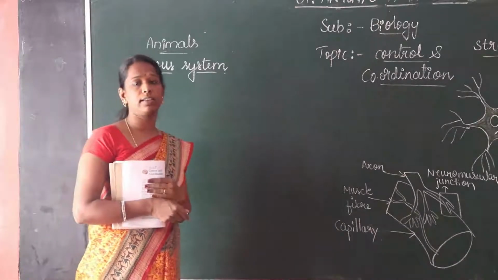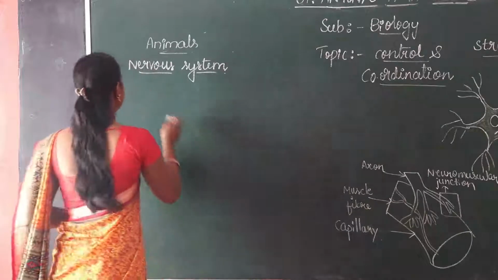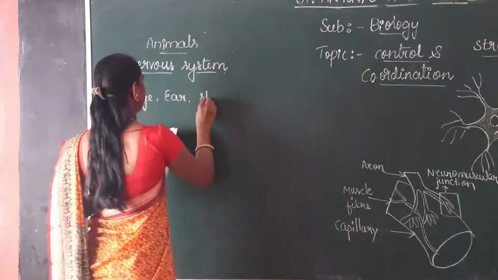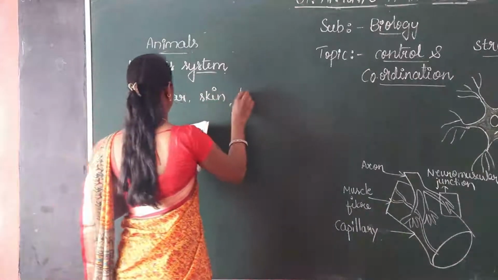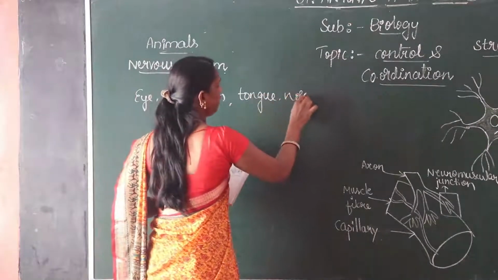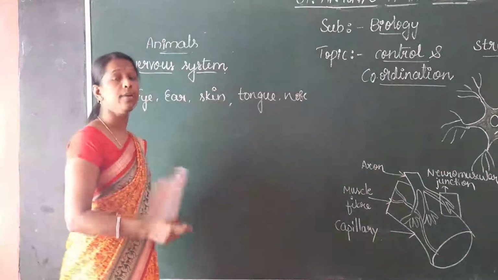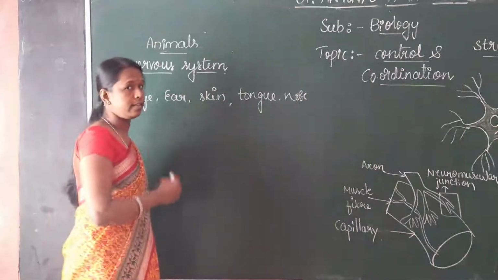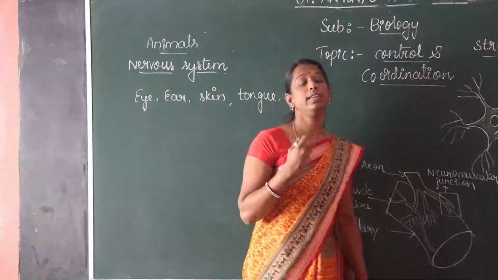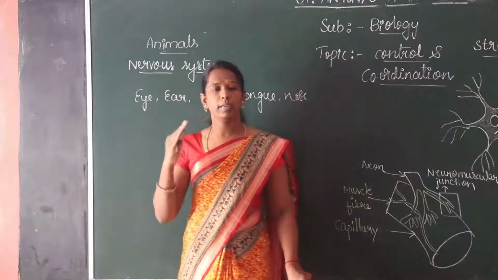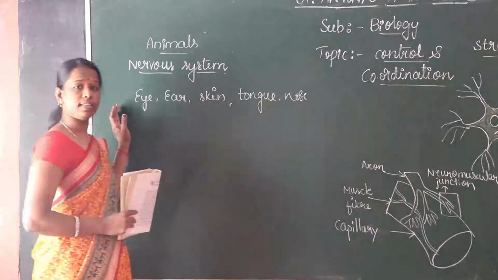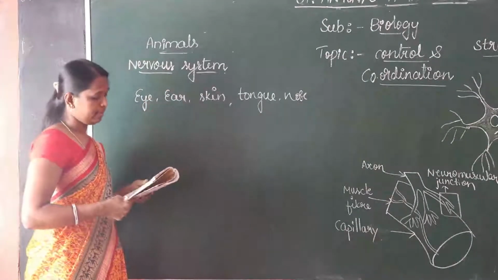You know the 5 sense organs. Name the 5 sense organs. That is eye, ear, skin, tongue and nose. These are the 5 sense organs. They are controlled by the nervous system. The nervous system is a thread-like structure, and it covers all the parts of the body.